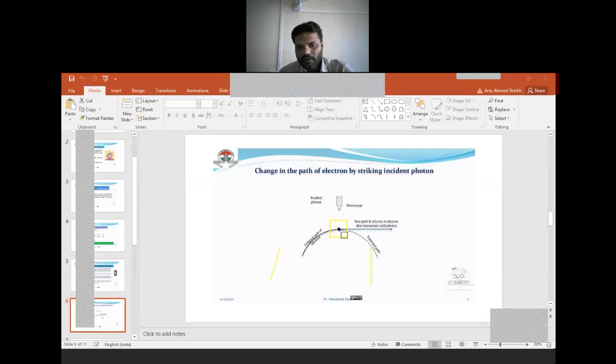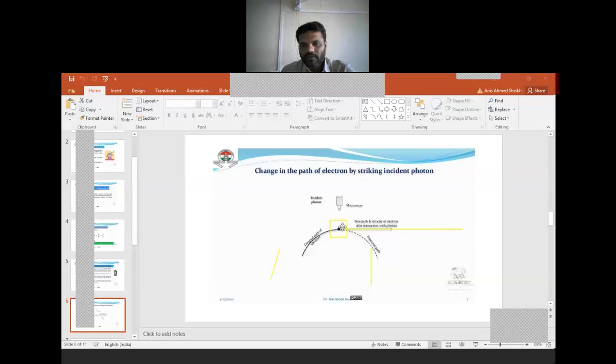This was the actual path before the incident of the microscope, and the electron was traveling in this direction like this. After the incident of light, the path is going to change due to some energy given by the microscope. The position of that electron is changed. This will be the new path which I have shown you in yellow color.